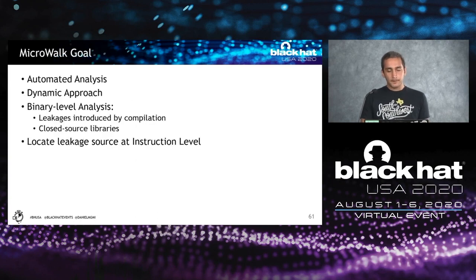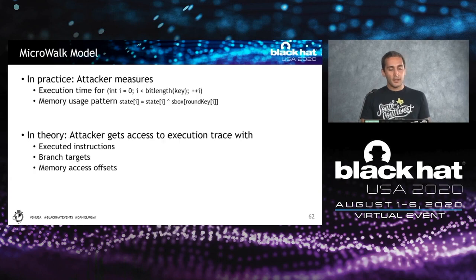But the idea is that, okay, we want to have an automatic tool, and we want to apply this understanding to recover these leakages from a software perspective without even caring what computer or what threat model we are running to. So in reality, the way our tool, which we call MicroVac, works is that, in practice, an attacker learns about the execution time, the memory usage behavior, the cache access pattern.